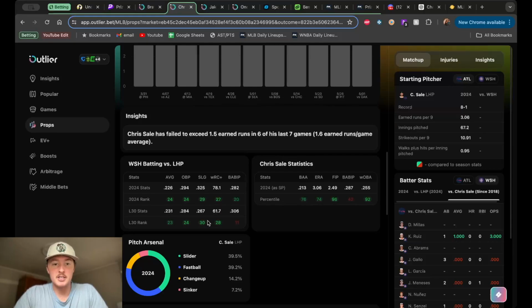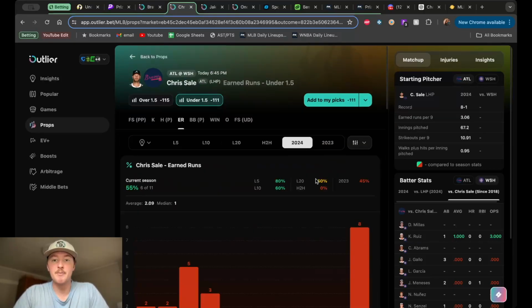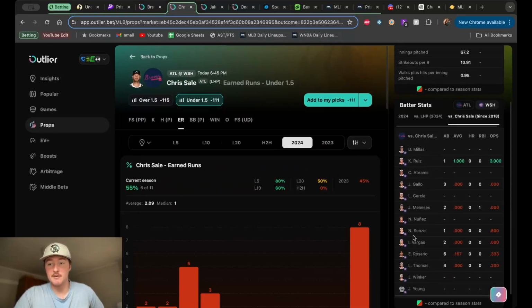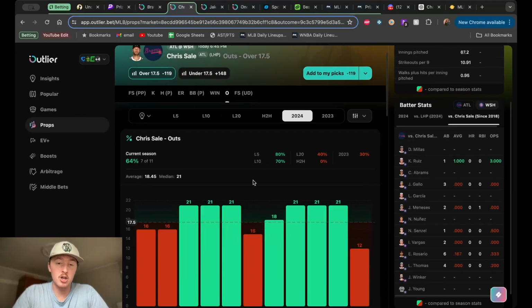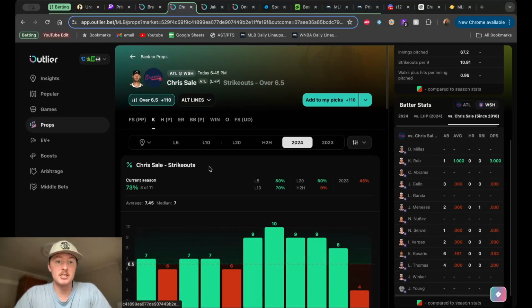OBP, slugging, all of this in the green. They've been struggling against left-handed pitching. And it also shows, versus Chris Sale specifically, they have not had great history. Not a ton of games, not a ton of at-bats, but they have struggled mightily against this guy. So the thing I want to look at is maybe, you could look at his outs like always, but you want to look at his Ks here.